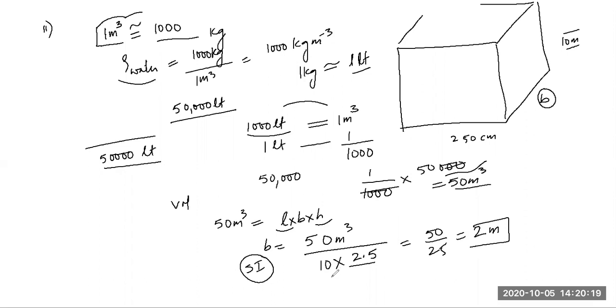And also, students, you will see that meter cube divided by meter square is equal to meter raised to the power 3 minus 2, that is meter, and that is the unit of breadth. Very good. Yes, students, we have another question. These are questions beyond NCERT for class 9 students.